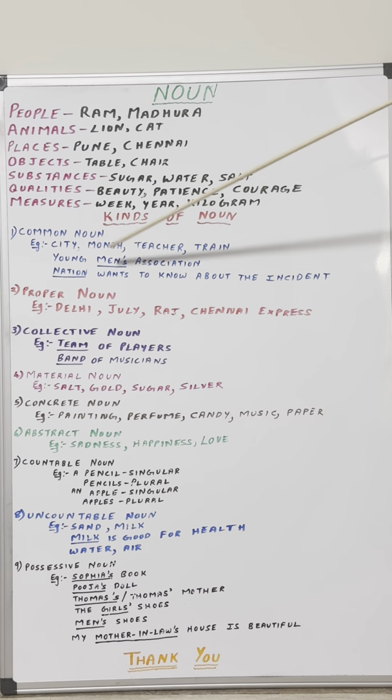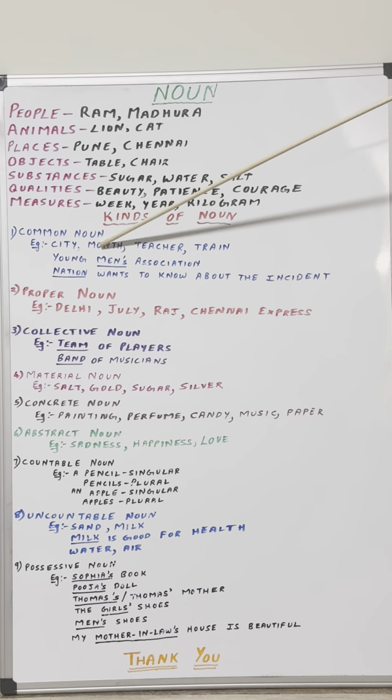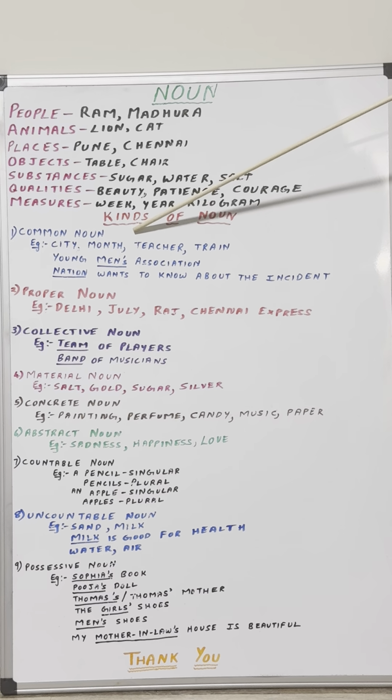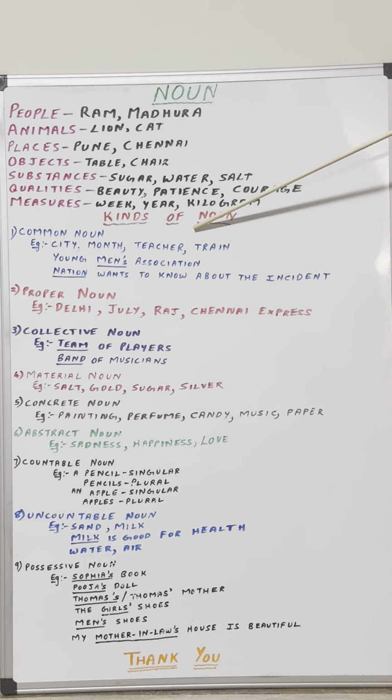Similarly, month. Again, it can be Jan, it can be Feb, it can be March, it can be any month. I have not specified the month. I have just mentioned month, which is again an example of common noun. Why? Because I have not mentioned in particular, it just refers to month in general. Can be any month. Teacher. Again, can be history teacher, can be science teacher, can be maths teacher, any teacher. Do you get any idea from this? No. It's just teacher in general, in common but not in particular.